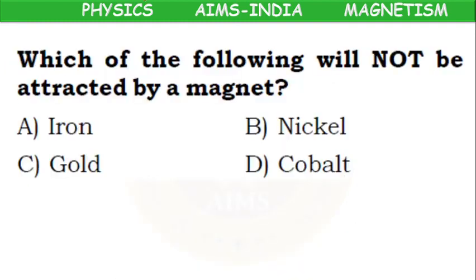Next, which of the following will not be attracted by a magnet? Iron is a magnetic material, it can be attracted. Nickel also. Gold, not. Cobalt also. So what is the correct answer? Gold. Gold cannot be attracted by a magnet. Okay, children?